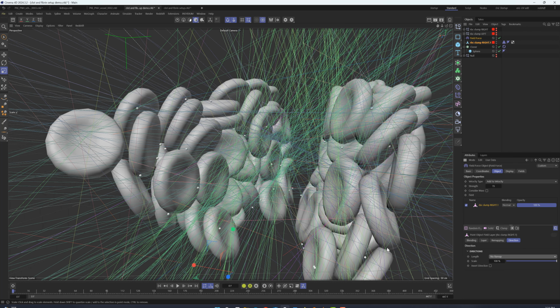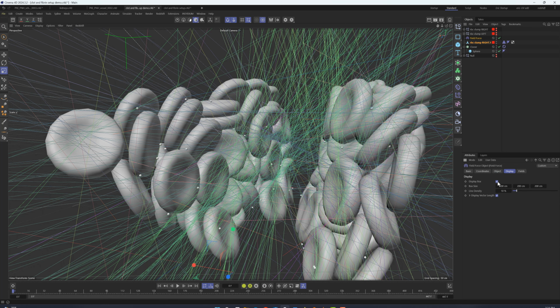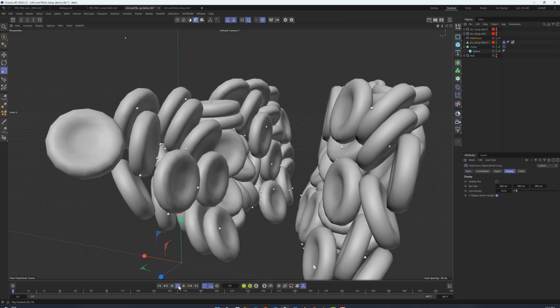All of these lines showing where the field force is working is a bit distracting to me. So let's go to display and uncheck the display box. Now hit play again and see how things are looking. Spheres are going everywhere. Okay, so let's look at the dynamics tag.